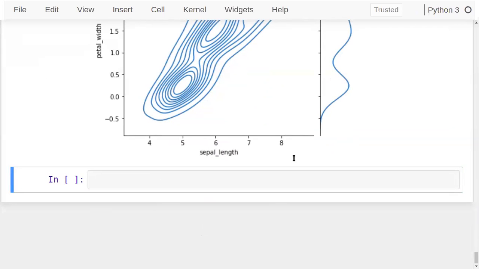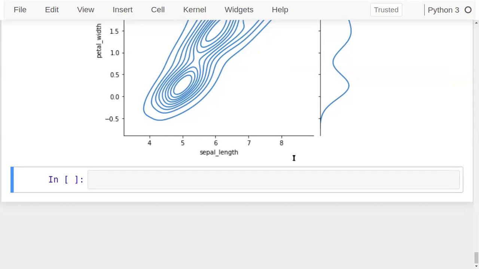Pairwise relationship. A data set under real-time study contains many variables. In such cases, the relation between each and every variable should be analyzed. I am having 4 features, 4 inputs, and I want to show the relationship between first and second, second and third, third and fourth, second and fourth, fourth and first, third and first, like all.